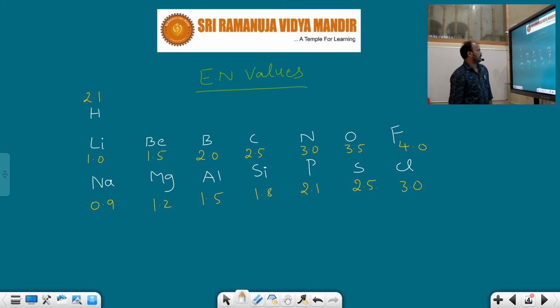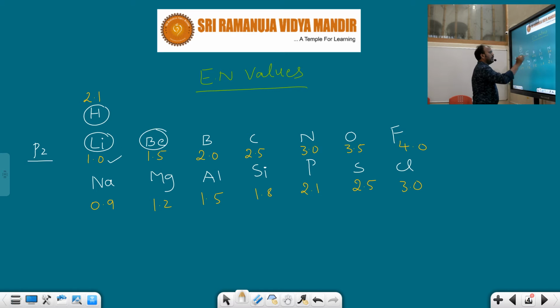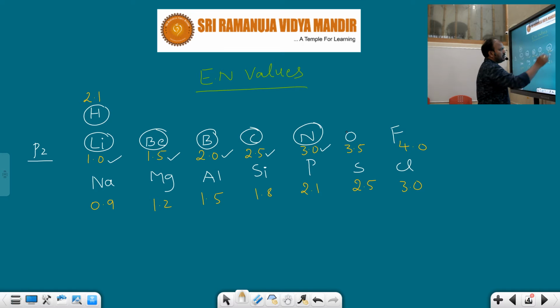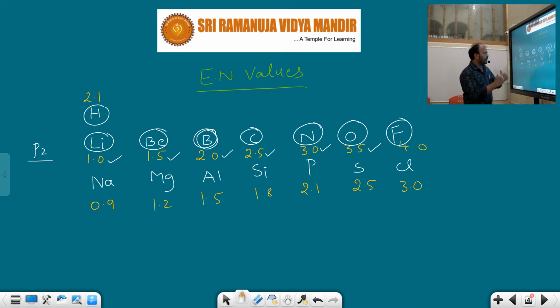Take a look here: electronegativity values of a few elements in the modern periodic table. Hydrogen electronegativity how much? 2.1. If you take second period elements, lithium electronegativity 1, beryllium 1.5, boron 2, carbon 2.5, nitrogen 3, oxygen 3.5, fluorine 4. That means a 0.5 difference will be there. Lithium to beryllium difference 0.5, beryllium to boron 0.5, boron to carbon 0.5. That means if you add 0.5, we can easily know the next element's electronegativity.